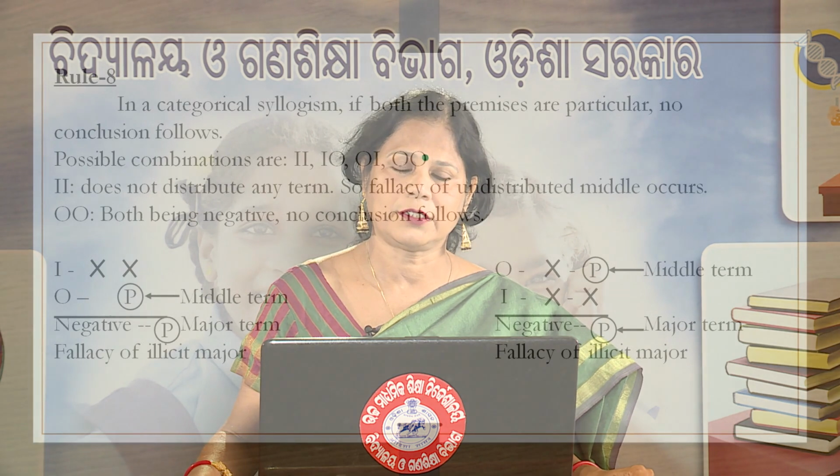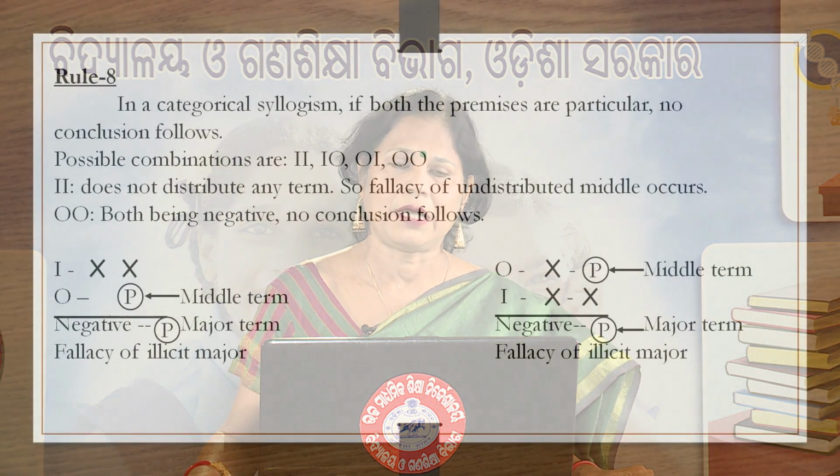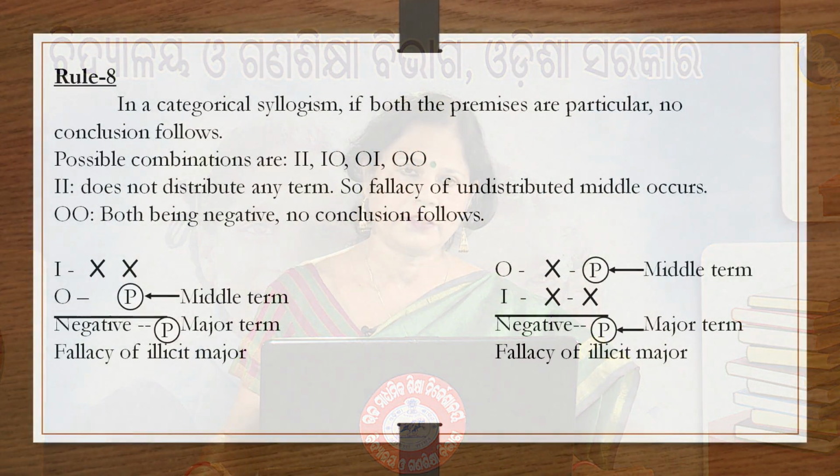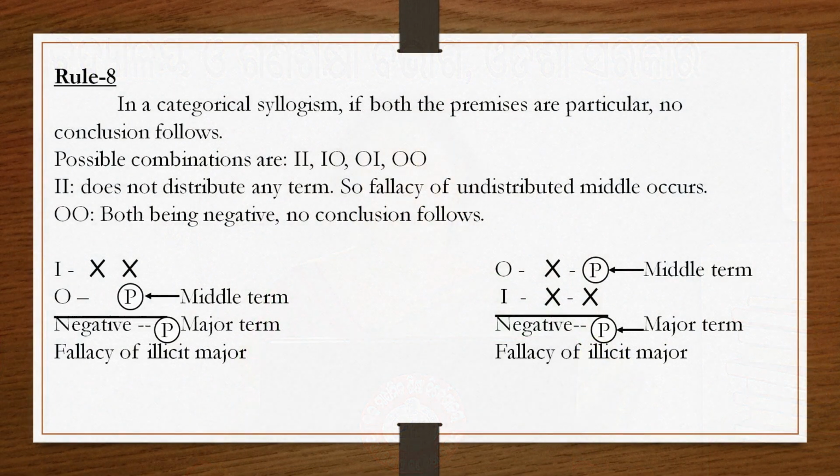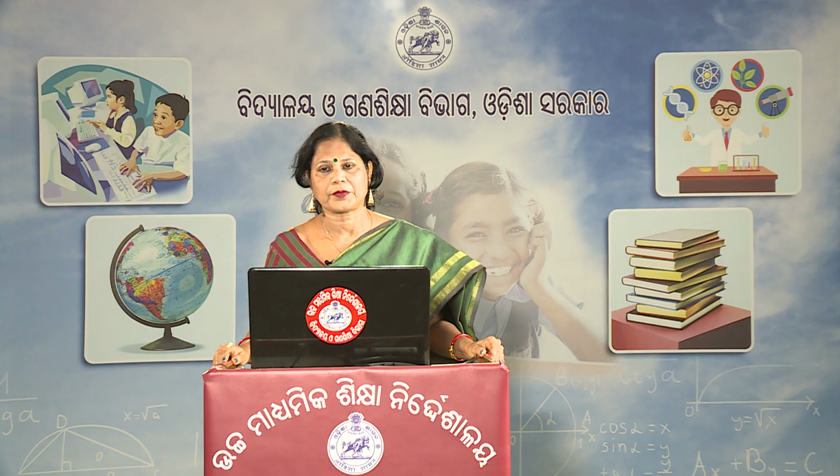So, I and O are particular propositions. Let us add I and O with I and again I and O with O, then we will get all the possible combinations: II, IO, OI and OO. So, these are the 4 combinations in which the two premises are particular propositions.